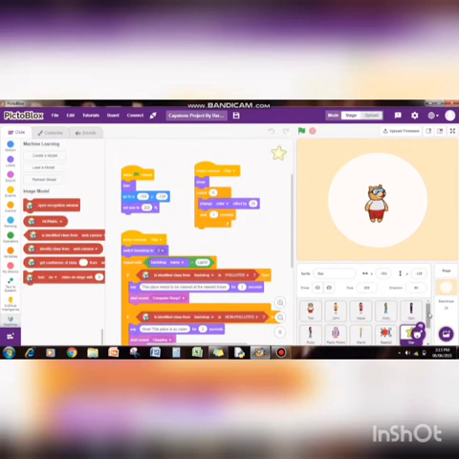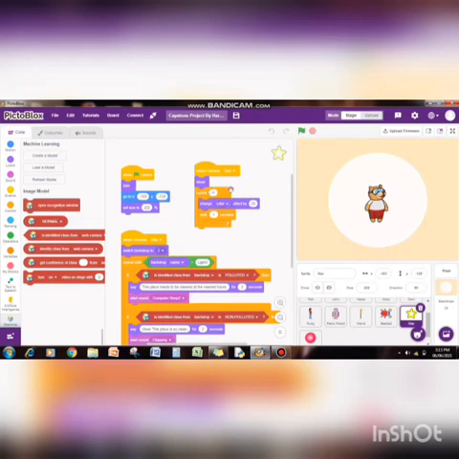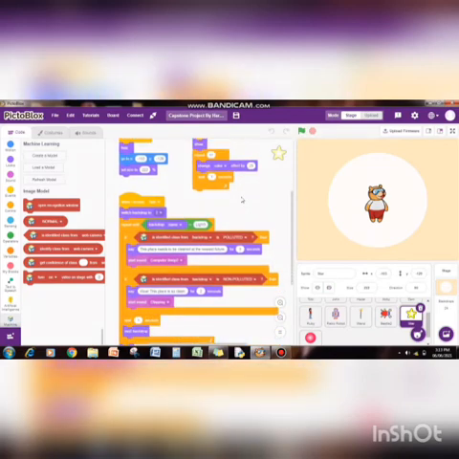Next sprite is star. Initially the star is hidden, but when it is shown, it changes its color constantly because of these blocks. It just makes it look more beautiful.